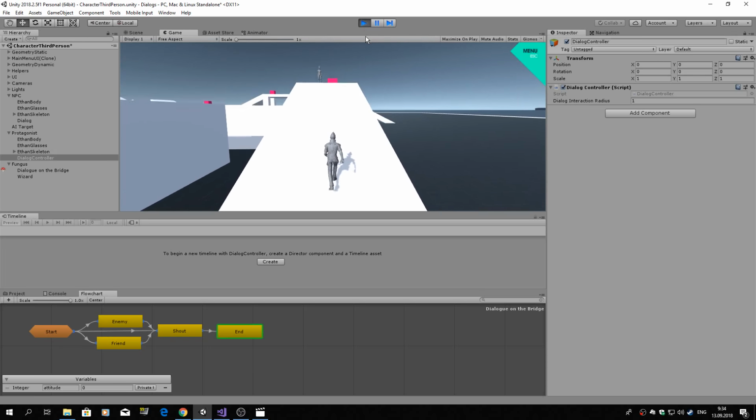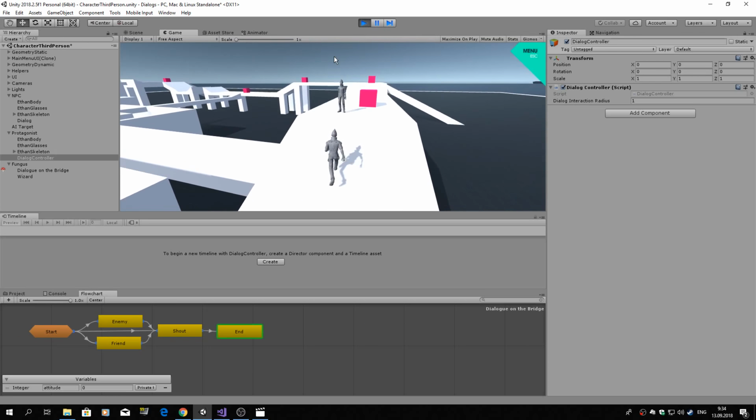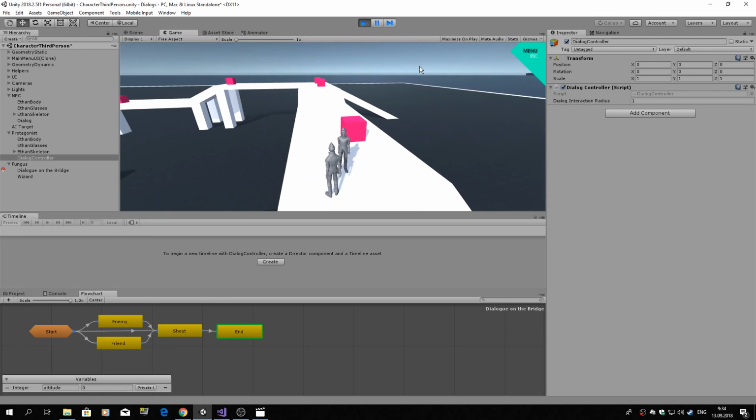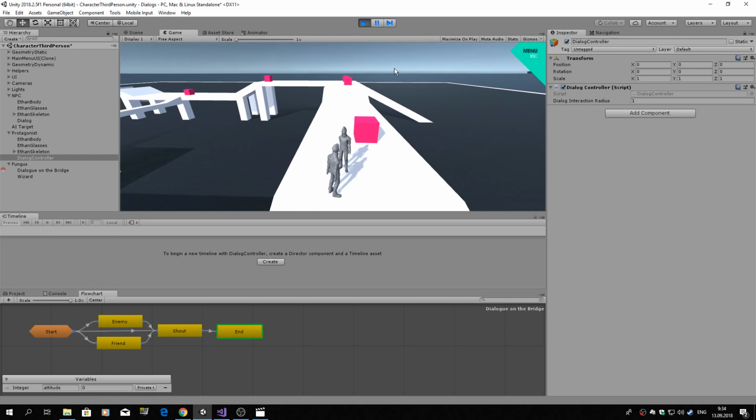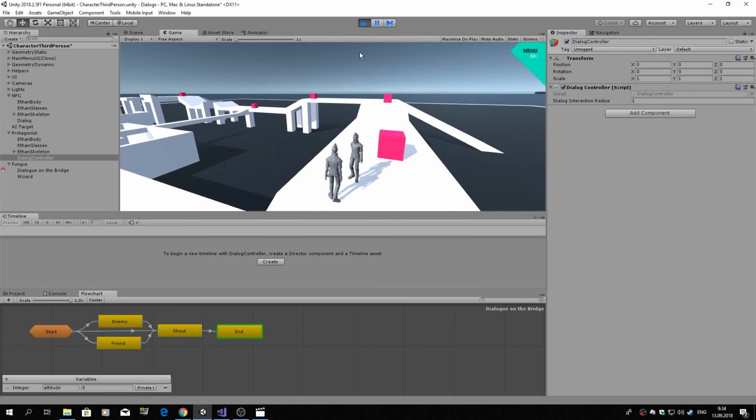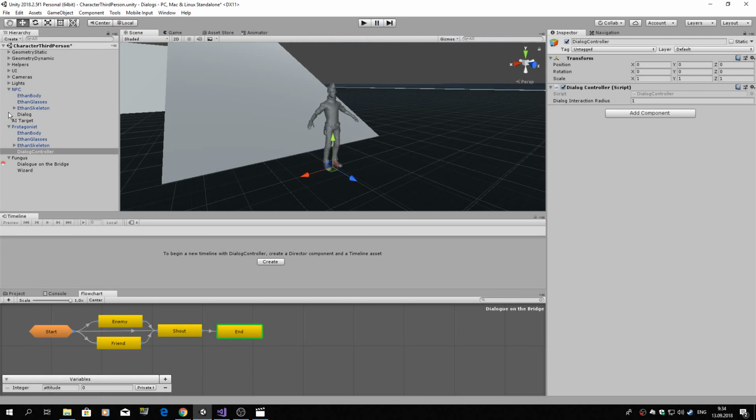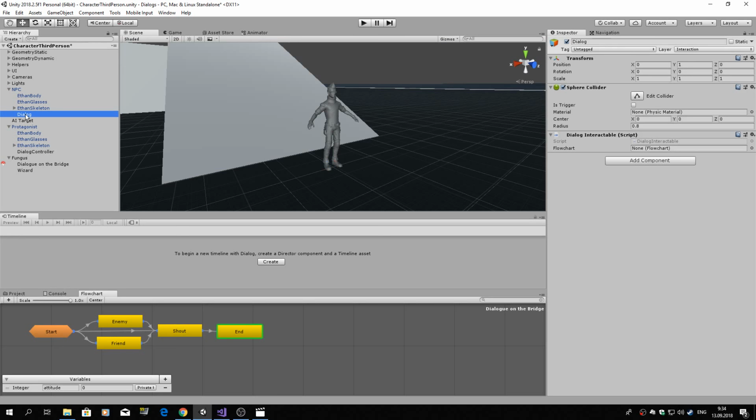So we are approaching the non-player character and press F and nothing happens. Come on. I think we need to mark it as trigger. Check the name. And we have forgotten to attach the flowchart. Let's drag the flowchart here and run again.